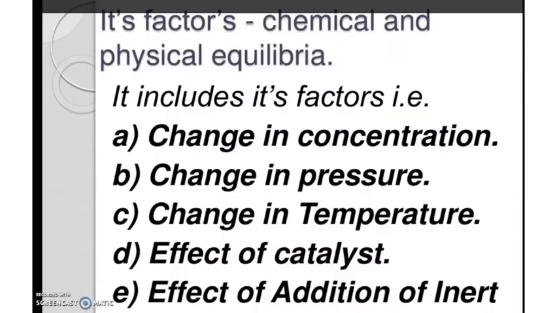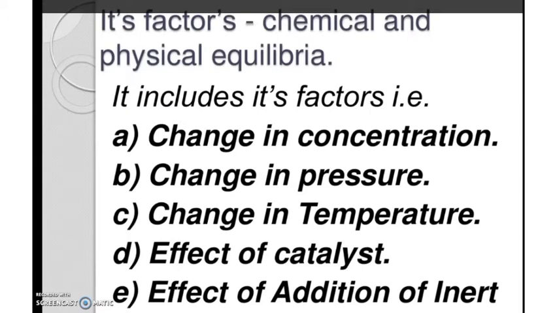We'll start our chemistry online class. We'll see the factors affecting chemical and physical equilibria. We know if a system reaches its equilibrium, it means the rate of forward reaction is equal to the rate of backward reaction.